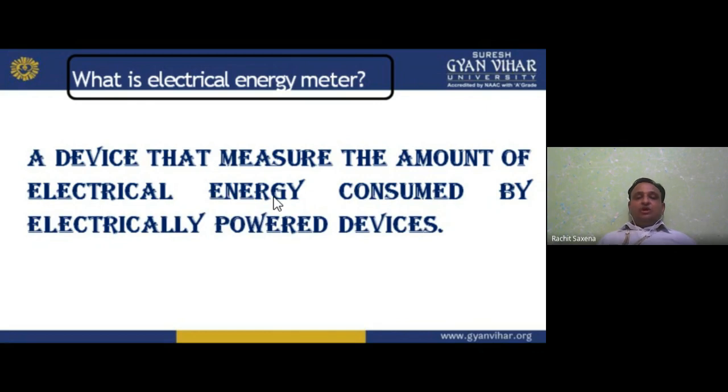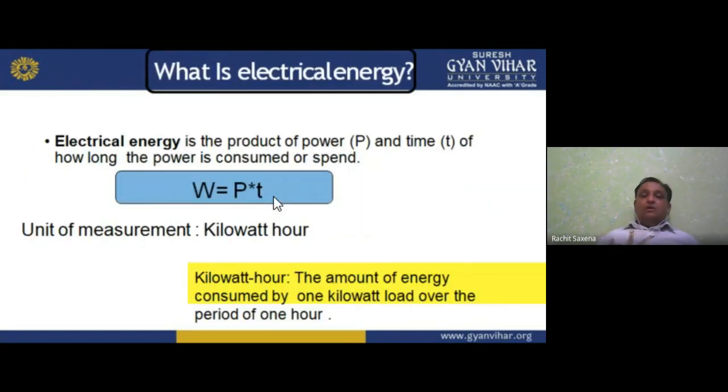So a device that measures the amount of electrical energy consumed by electrically powered devices is known as an electrical energy meter. Now, what is electrical energy? As I told you earlier, electrical energy is the product of power P and the time t for which the power is consumed or spent. That is given by W is equal to P into T, power into time consumed.